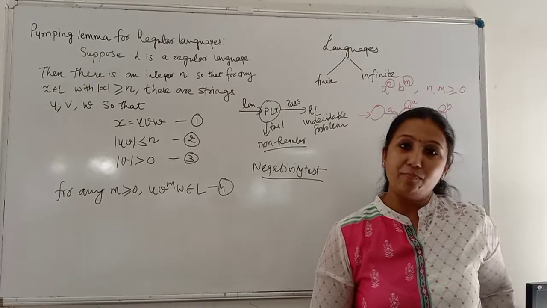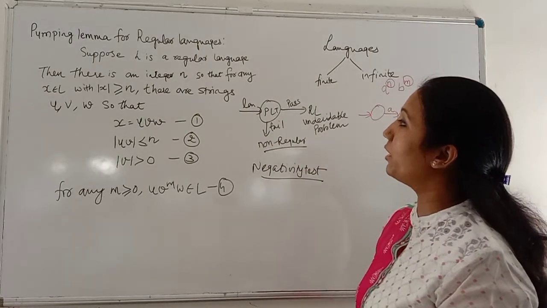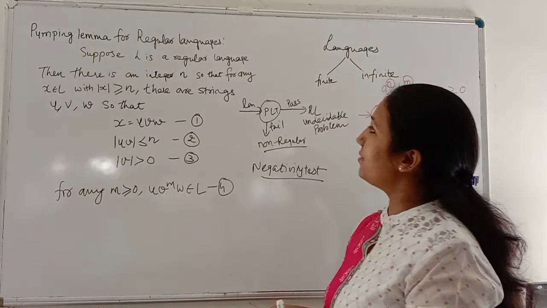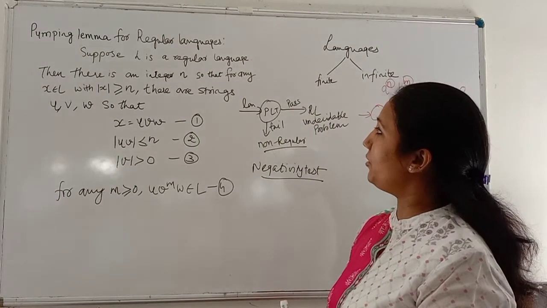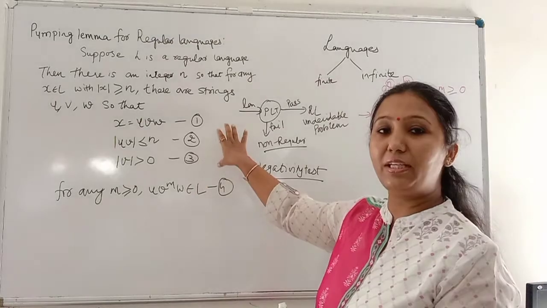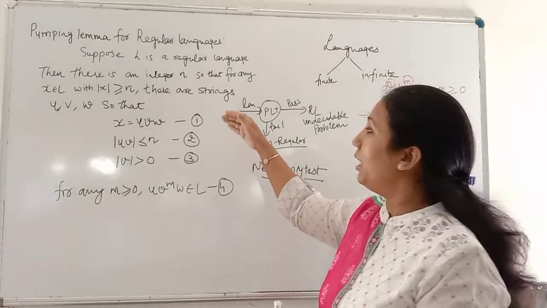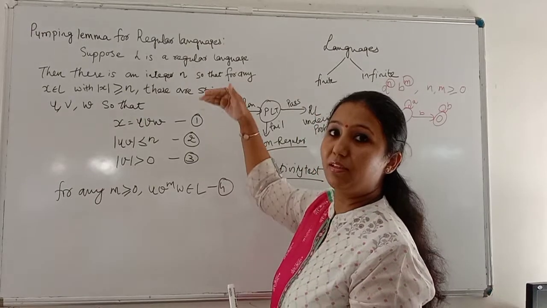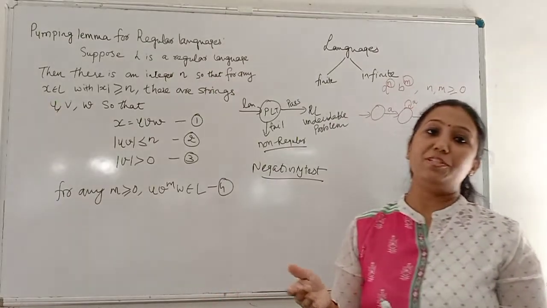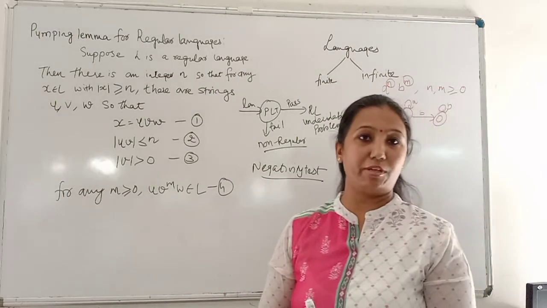Now let's see what exactly is in the condition of this test. The definition of the pumping lemma is: suppose L is a regular language and there is an integer n, so that for any x. This definition is talking about the fact that if any language is regular, there are a few conditions that should be satisfied by that language, and if the language fails to satisfy those conditions, it means that the language is not regular.